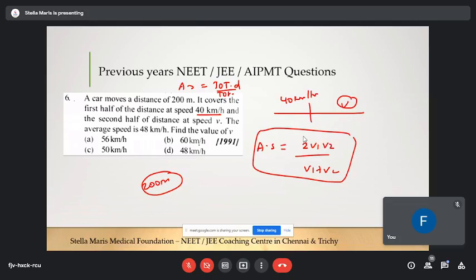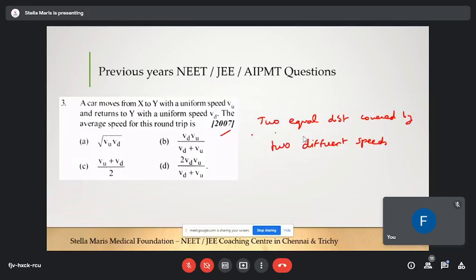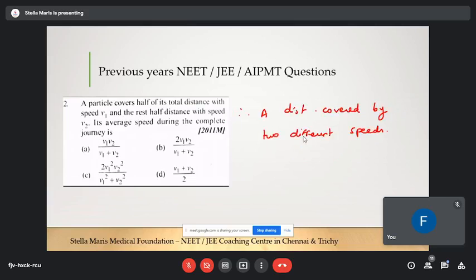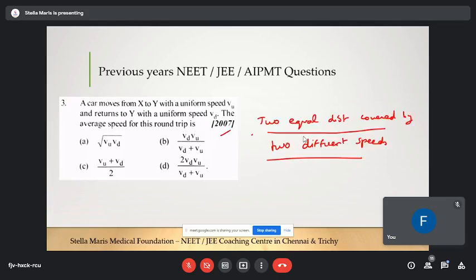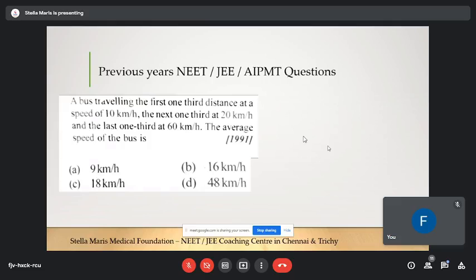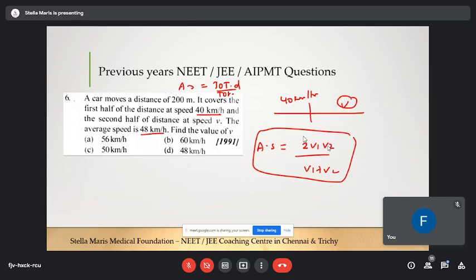But simply, the average speed formula is 2v1v2 divided by v1 plus v2 for sums like this: two equal distances covered by two different speeds. If it satisfies either of those two statements, you can straight away write the average speed formula as 2v1v2 divided by v1 plus v2.